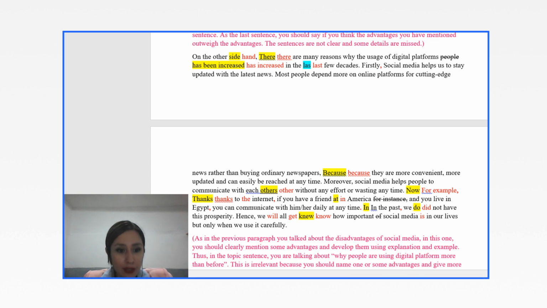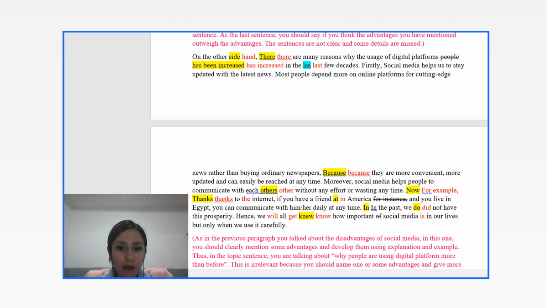Now you go on like this. Moreover, social media helps people to communicate with each other without any effort or wasting any time. So this was your explanation. Now, thanks to internet, if you have a friend, so this is your example, but I have changed it and we will talk about it. If you have a friend at America, for instance, and you live in Egypt, you can communicate with him or her daily at any time.